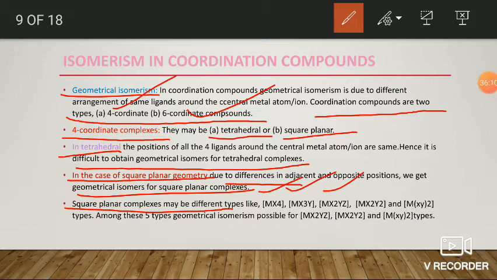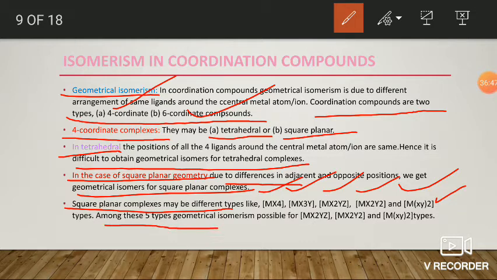Or they may be MX2YZ, where two are the same and two are different; MX2Y2, where two are the same and the other two are also the same; or MXY2. Here XY is a bidentate ligand. In the first four cases all the ligands are monodentate, but in this case XY is bidentate as well as unsymmetrical, that is, the two donor atoms X and Y are different.